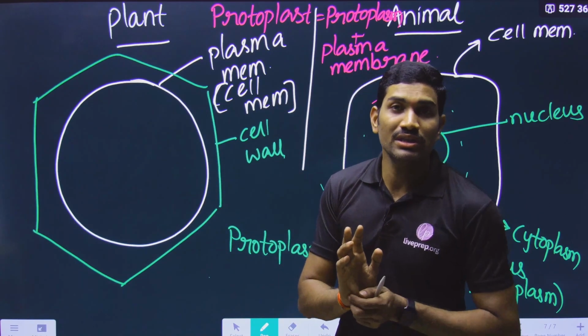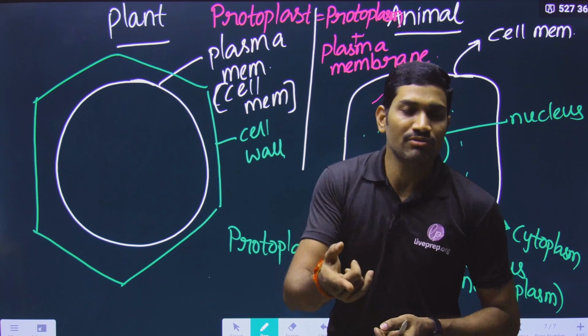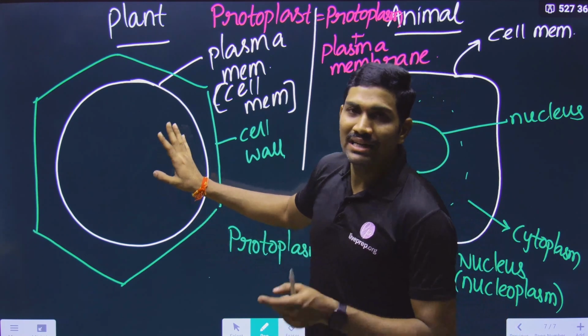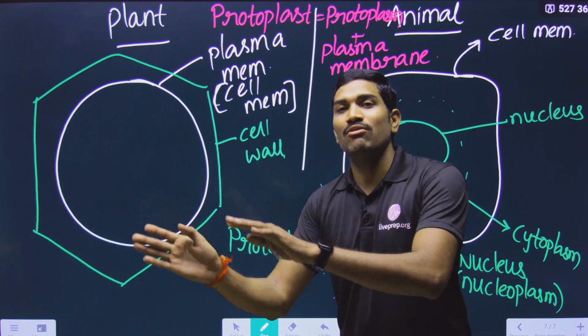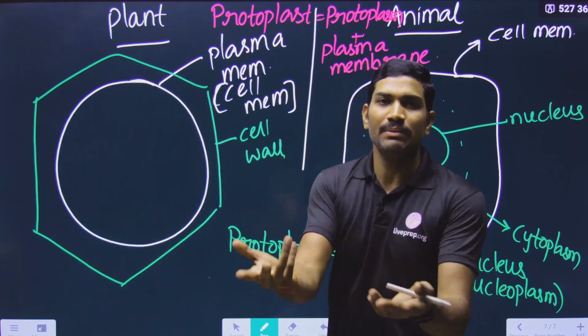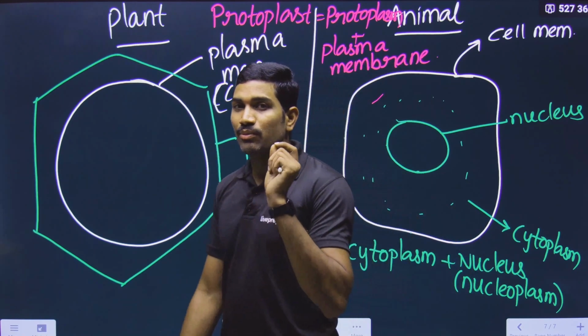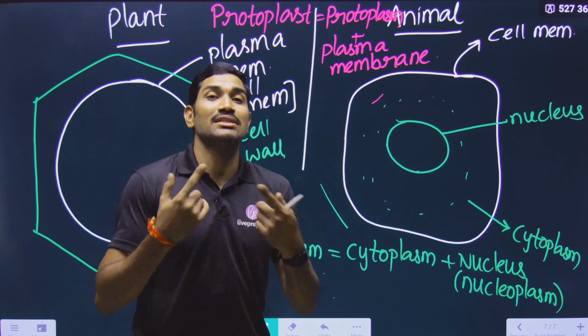So now what is the question here? How are you able to prepare the plant protoplast? What will be the answer? Treat the plant cell with cellulase enzyme so that the cell wall will be removed. So in this way, plant protoplast will be prepared. Each and every point is logical and technical, so don't try to memorize this, try to understand this.